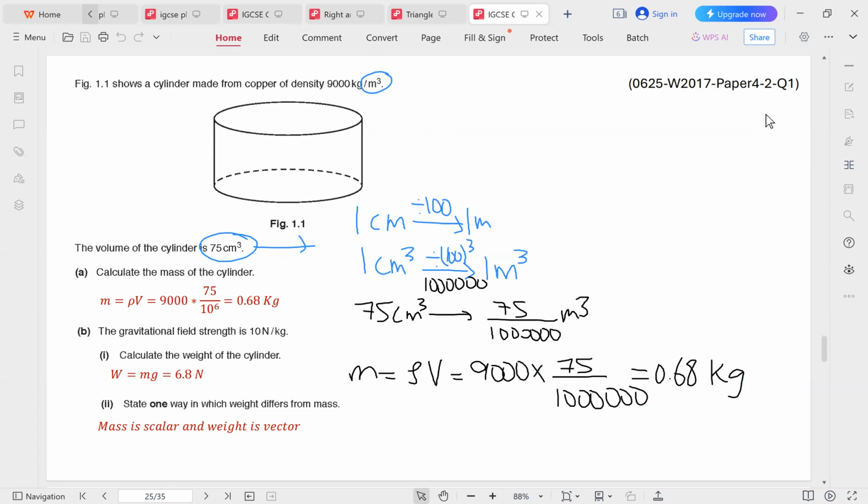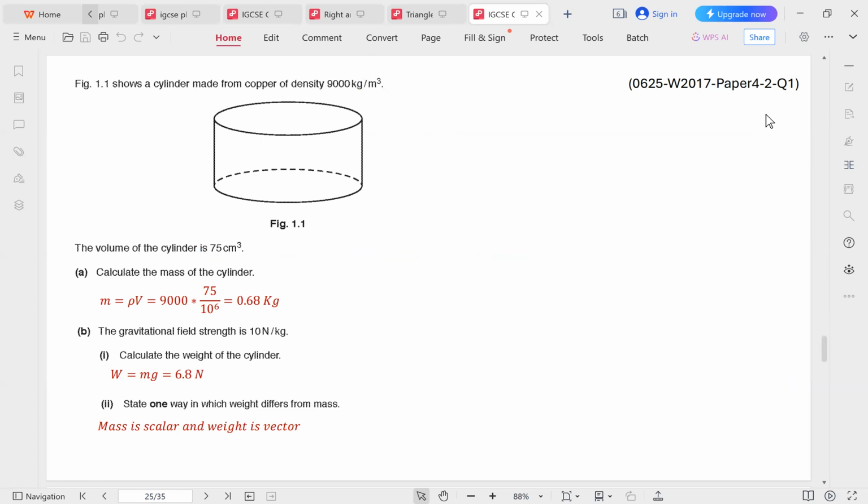In question B, we are told the gravitational field strength is 10 newtons per kilogram. Calculate the weight of the cylinder. So you should know that the weight of the cylinder is equal to mass times gravity. And the mass of the cylinder was already calculated as 0.68. And gravity is the gravitational field strength, which is given here as 10. So you multiply them together and you get 6.8 newtons.